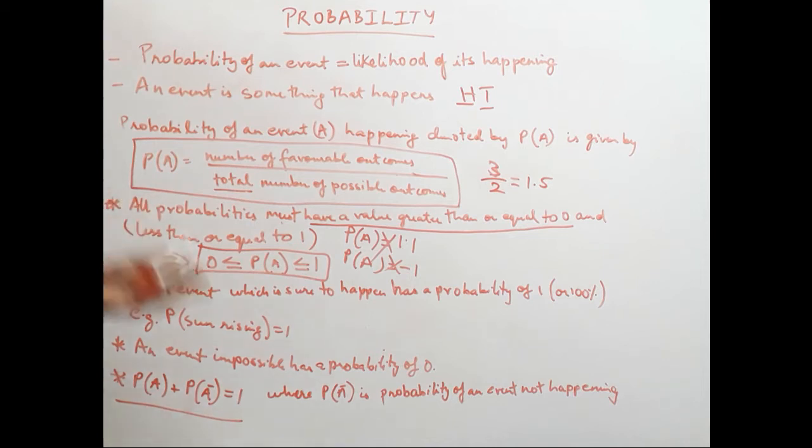Now in case of tossing of a coin, when we toss a coin, how many possible outcomes are there? Only 2. Okay, now if we say we need a head, can we have 3 heads when the coin is tossed one time? No. We cannot have more than that. Maybe we can have equal to that, equal to the total number of outcomes. Not in the case of the coins, but in case of any other.